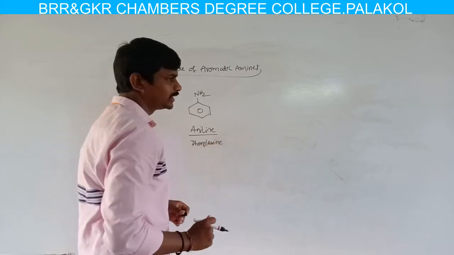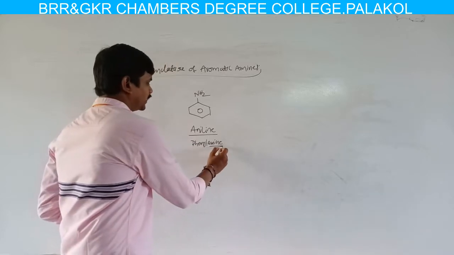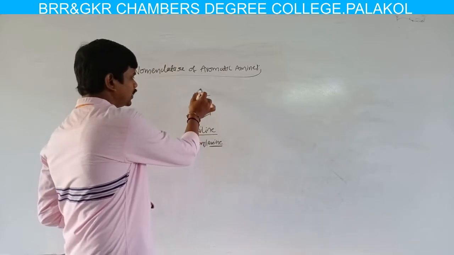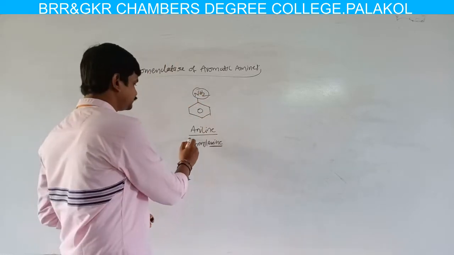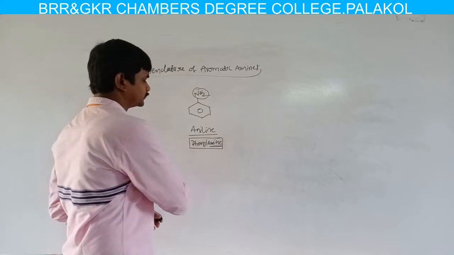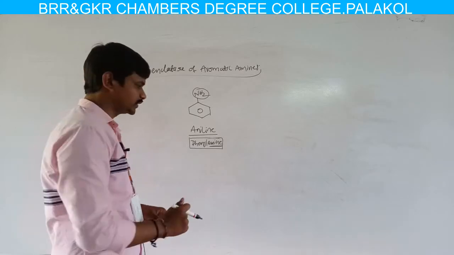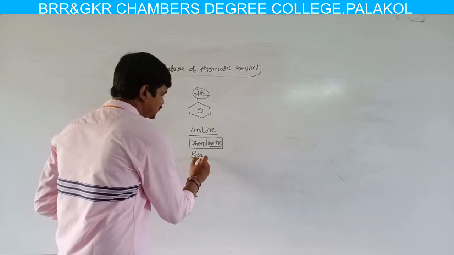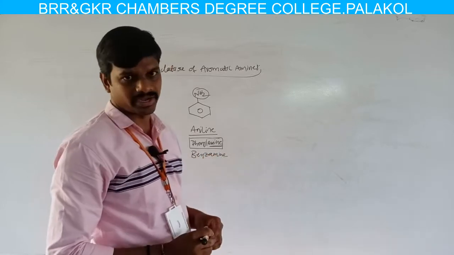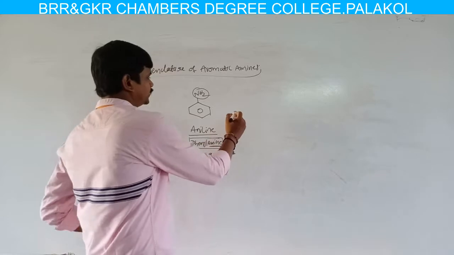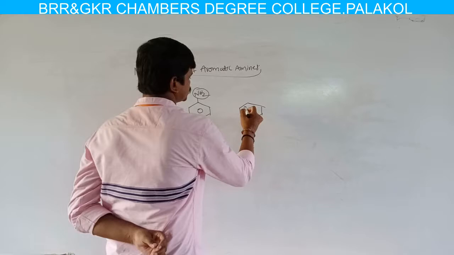Phenylamine. As with aliphatic amines, here we can also use amine, and in this molecule the amino group is attached to the phenyl group, so the name of this compound is phenylamine. Phenylamine is a common name and aniline is also a common name, and we can also call it benzene plus amine.